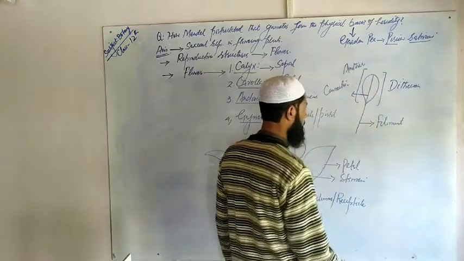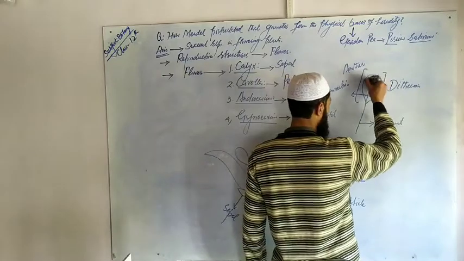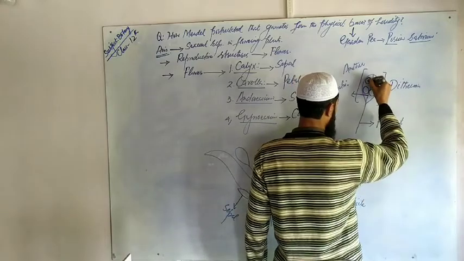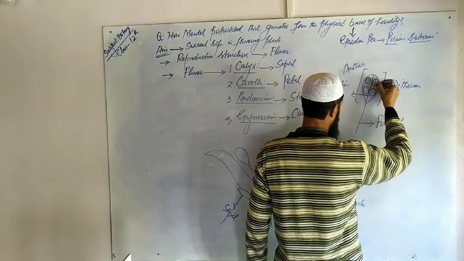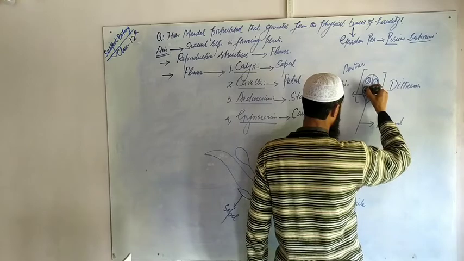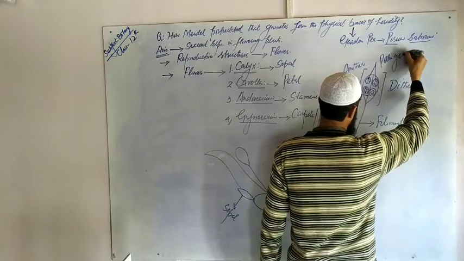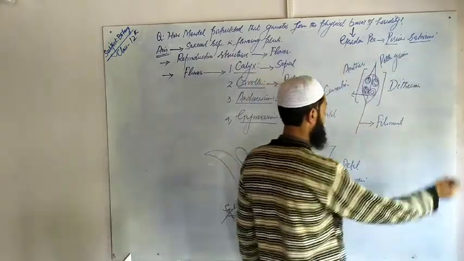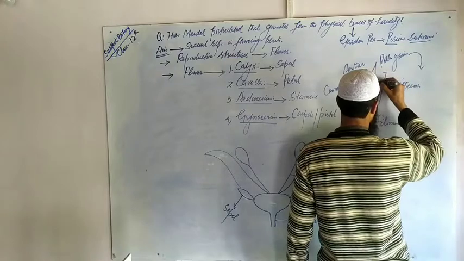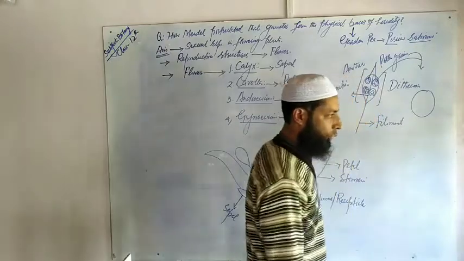A-N-T-H-E-R. There are two anther lobes in an anther, and each lobe contains two sacs called microsporangial sacs or pollen sacs, and in these sacs pollen grains are formed through the process of microsporogenesis. Each pollen grain contains two cells.